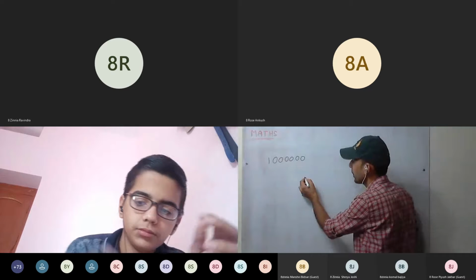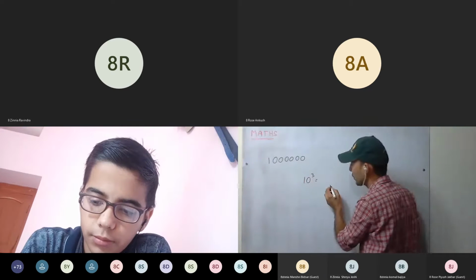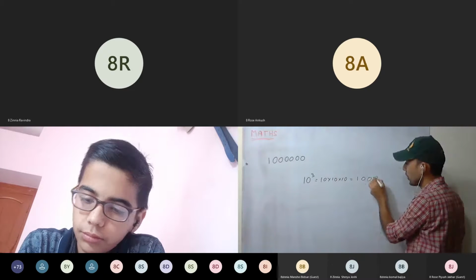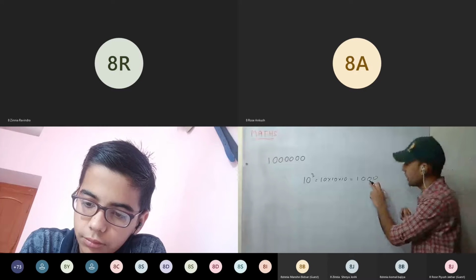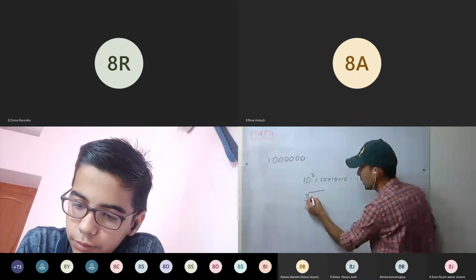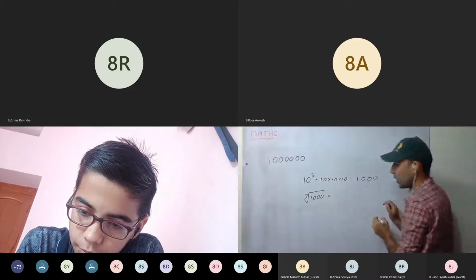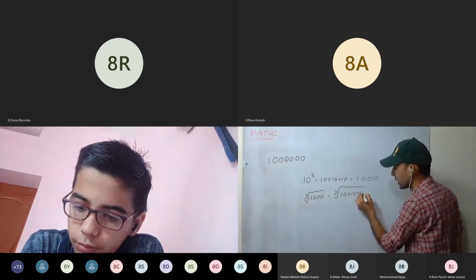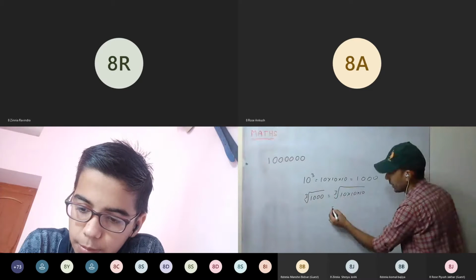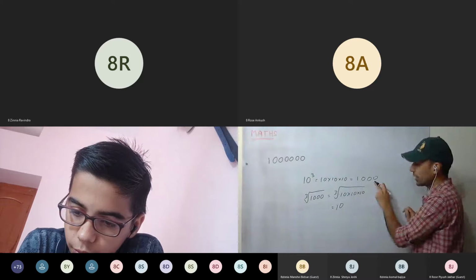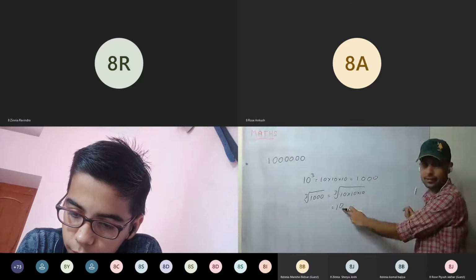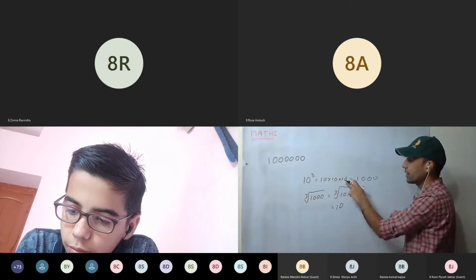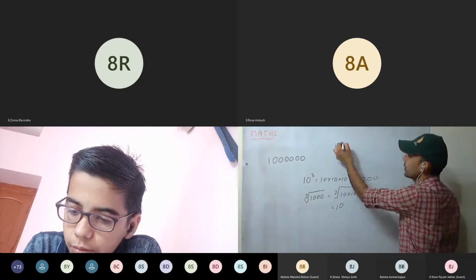See here, if I go with 10 cube, how much will it be? 10 into 10 into 10. It is 1000. How many zeros? 3 zeros. If I take the cube root of 1000, it will be how much? Cube root of 10 into 10 into 10. So from the triplet, I will take only 1, equal to 10. So if 3 zeros are there, its cube root will be 10. And for the cube of 10, we have to write 3 zeros. So 10 cube is how much?